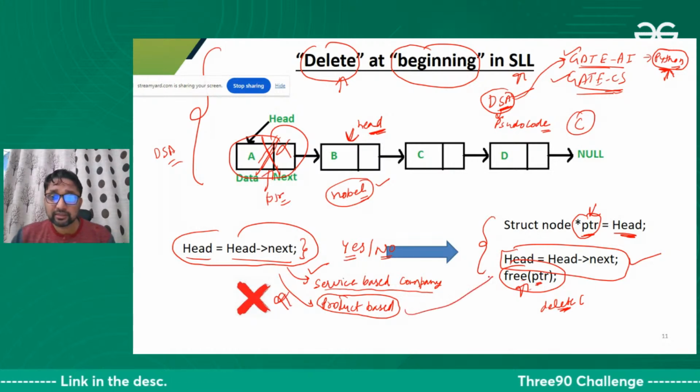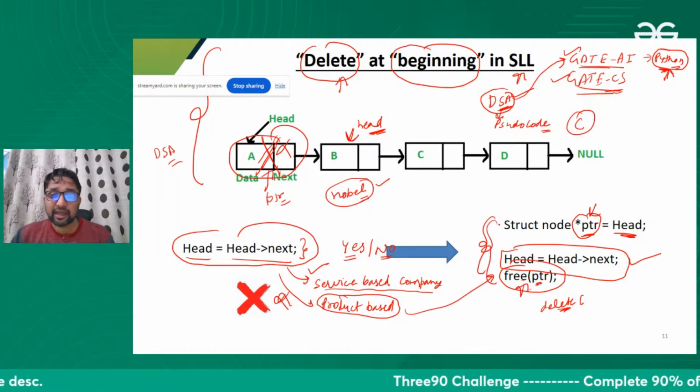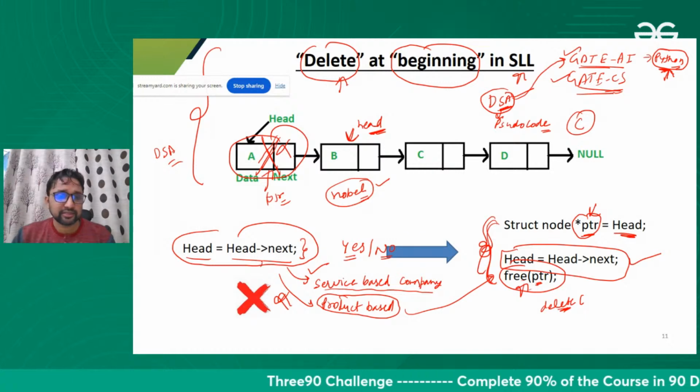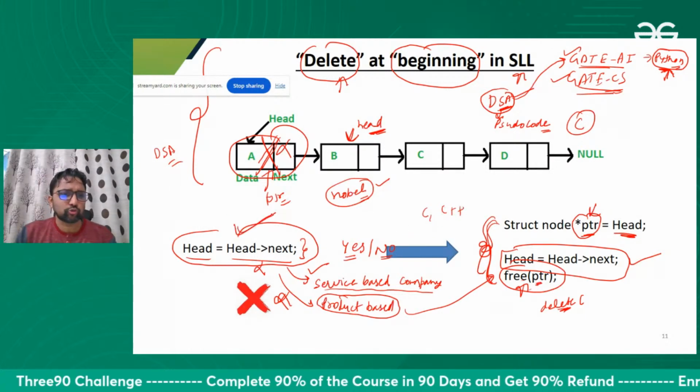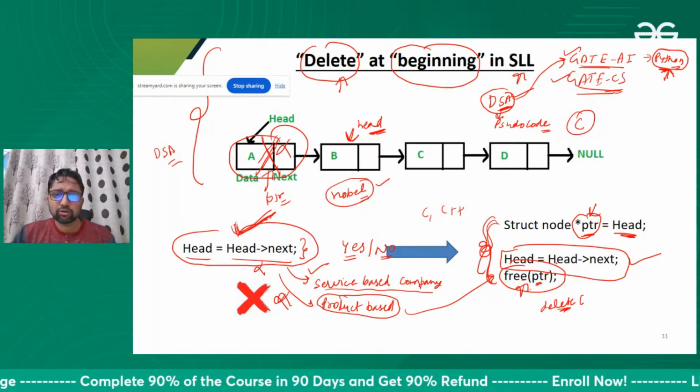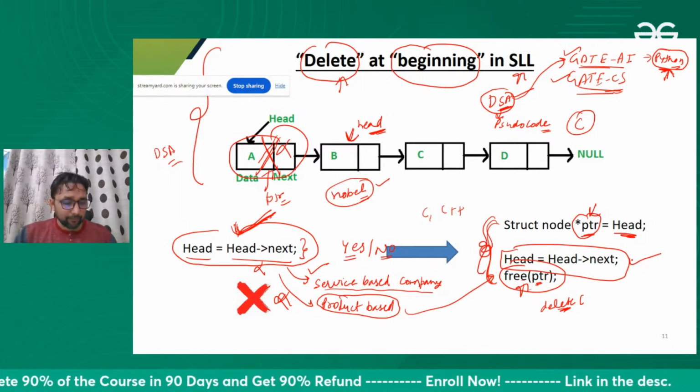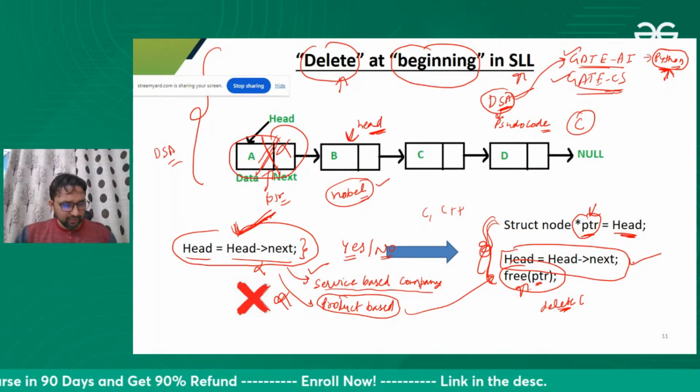They will hire this person only, not this person. If you are specifically talking about C and C++, in Java this will also work, because garbage collection will happen automatically. Fine.